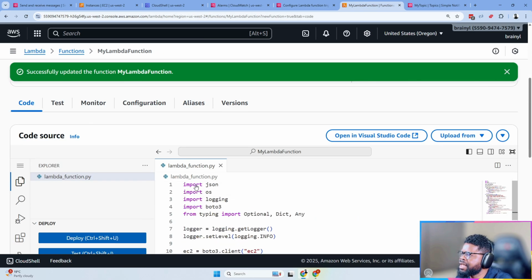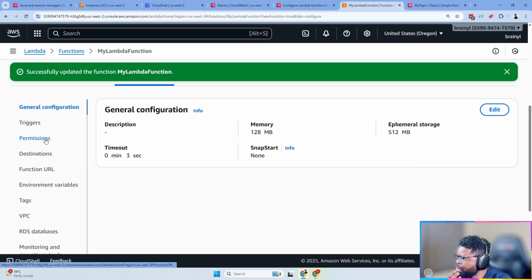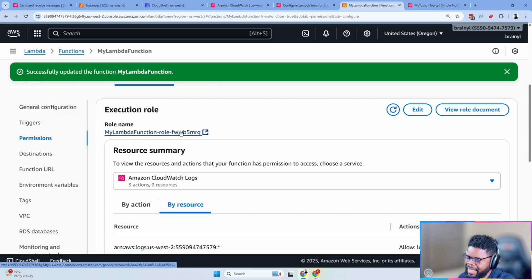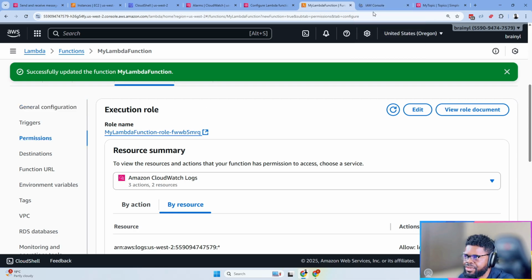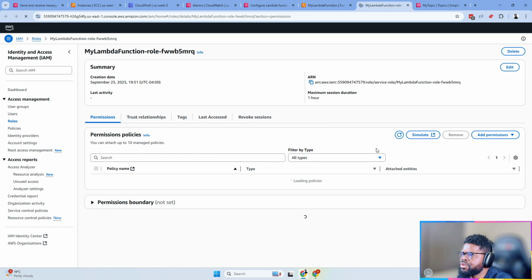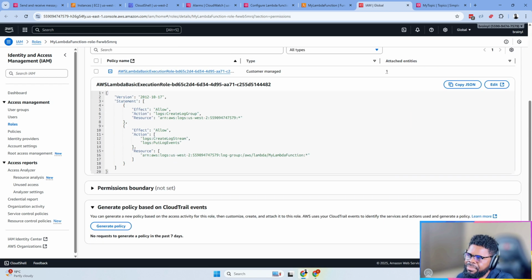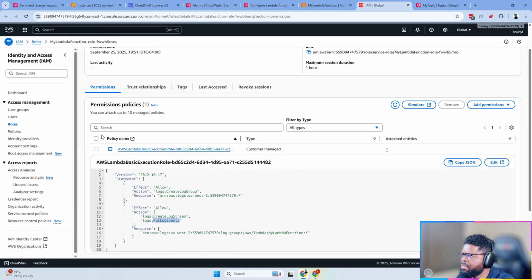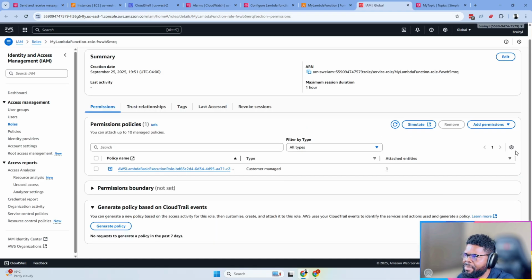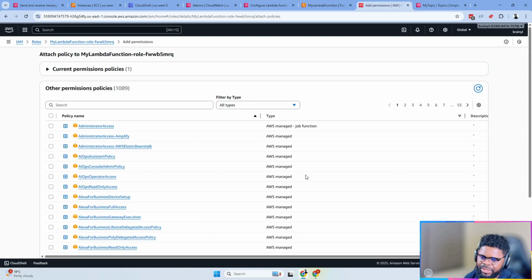So we'll go to the configuration for the Lambda function, look at the permissions, and then go to the Lambda role, which is the role that the Lambda function is using. We're going to look at the policy. There's a policy here, and we know it's the basic policy to create log group, create log stream, and put log events, right? But I want to extend it and add more permissions to it. So I'm going to attach an inline policy, right?